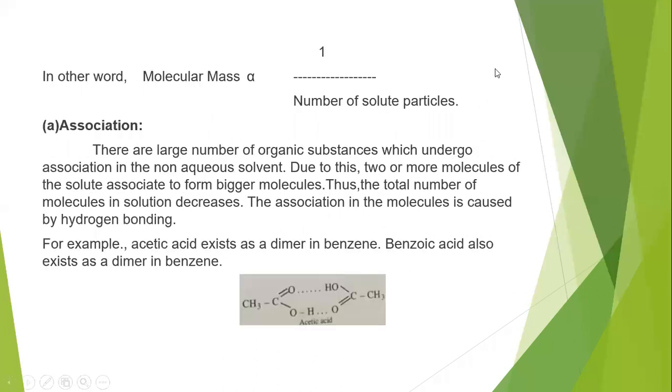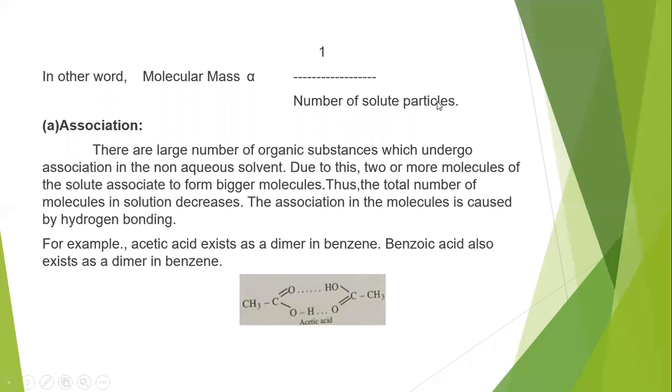In other words, molecular mass is proportional to 1 by the number of solute particles, because colligative property depends only on the number of solute particles. We observe a difference in the molecular mass between the calculated value and the theoretical value only when a molecule undergoes association or dissociation.